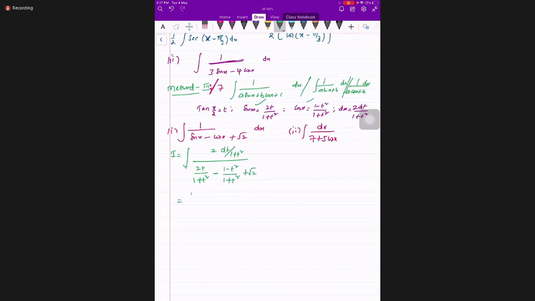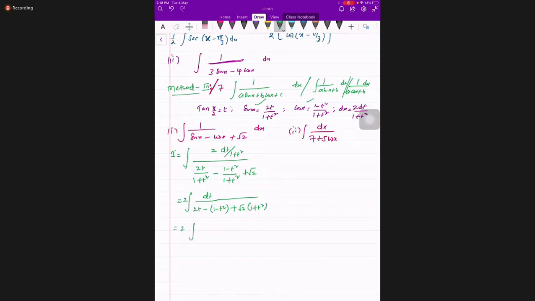Now if you observe, both numerator and denominator have 1 plus t square, so that's why I'm writing 2 dt divided by 2t minus 1 minus t square plus root 2 times 1 plus t square. Is that fine after taking LCM, students? Yes, sir. After taking LCM only, I can cancel both the numerator and denominator part of LCM, right? Yes, sir.